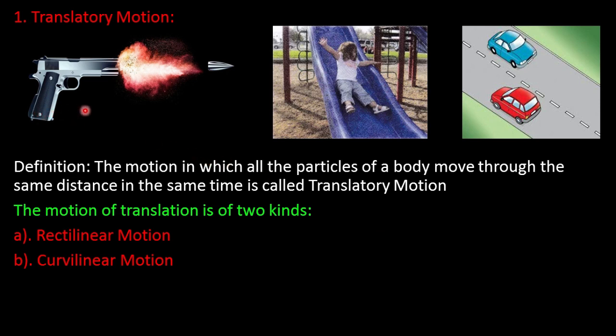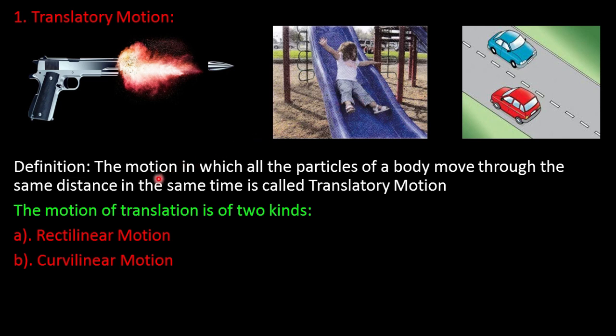Here you can see firing of a bullet from a gun, a girl sliding down a slope and two cars moving along a road. In all these cases, complete parts of the object or body move through the same distance in the same interval of time. It does not matter whether the body is moving along a straight line or curved line.